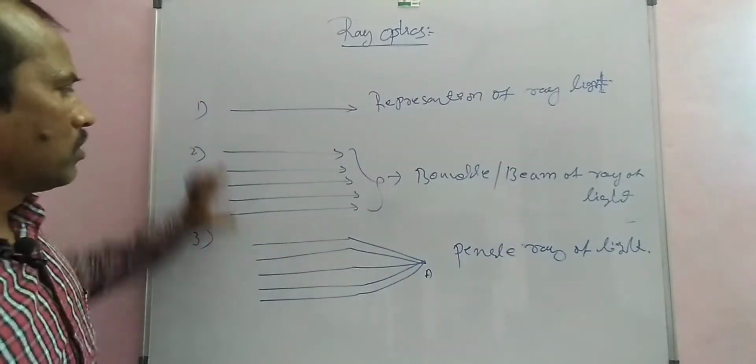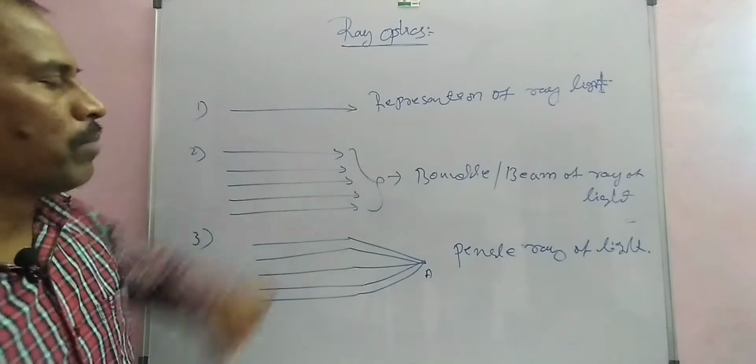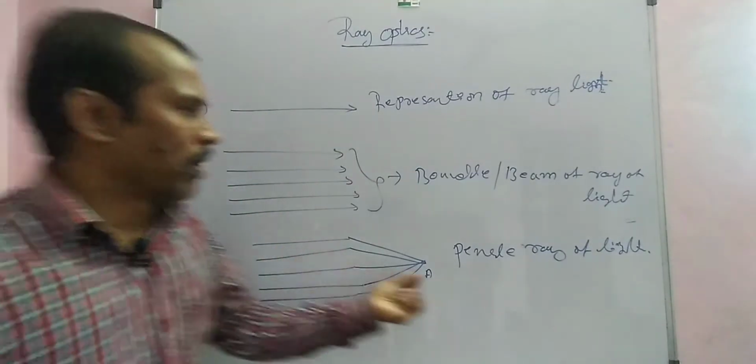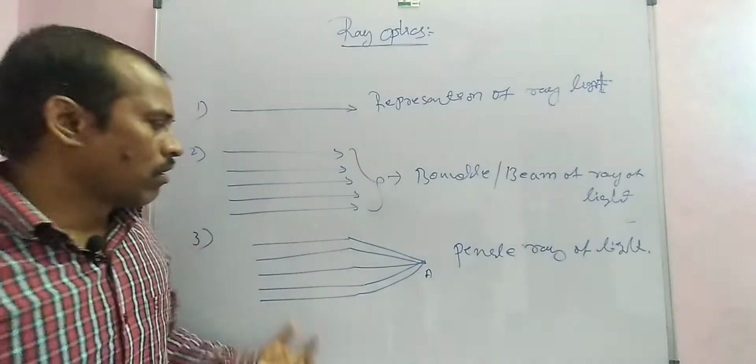These three types: this one is a bundle or beam of light, this one is the representation of the ray of light, and this one is a pencil of light or converging light ray.